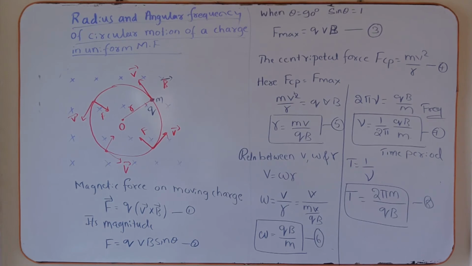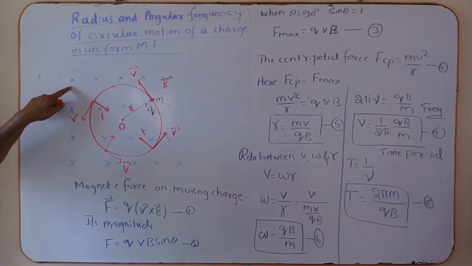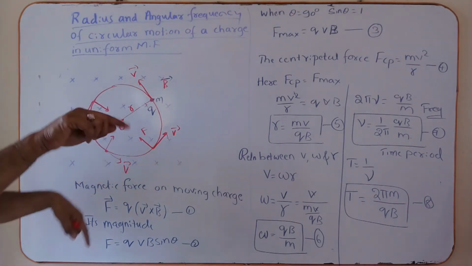In this video clip, I am going to explain the radius, angular frequency, and time period of the circular motion of the charged particle in the uniform magnetic field. Now see here, this is the representation of the magnetic field. There is the cross mark.